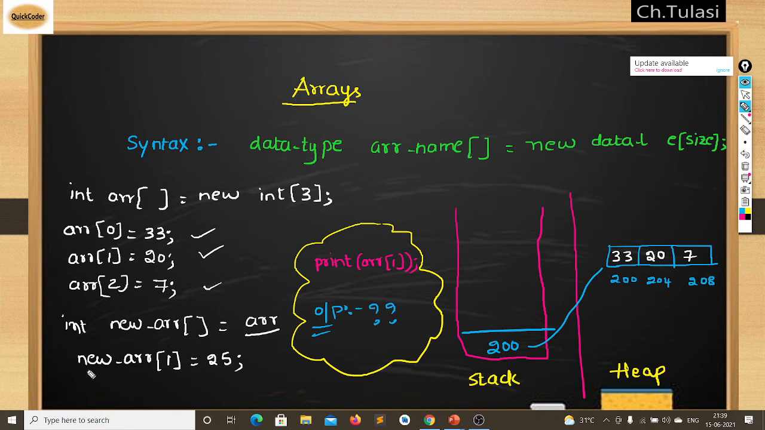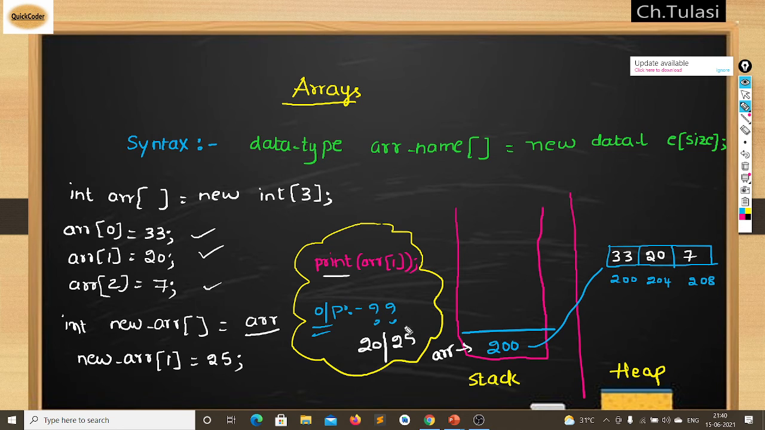Now I set newArray of 1 is equal to 25. My question to you is, what will be the output when I print array of 1? Is it 20 or 25? If you got the answer, I request you to pause here and comment your answer in the comment box and see whether your answer is correct or not.